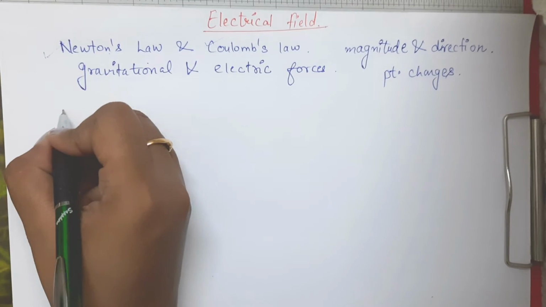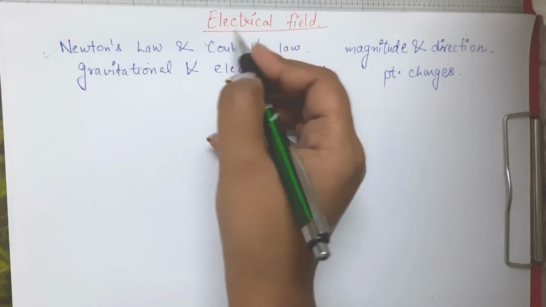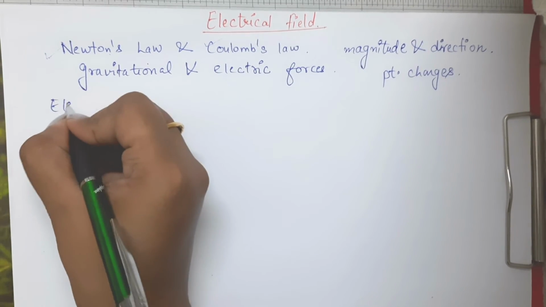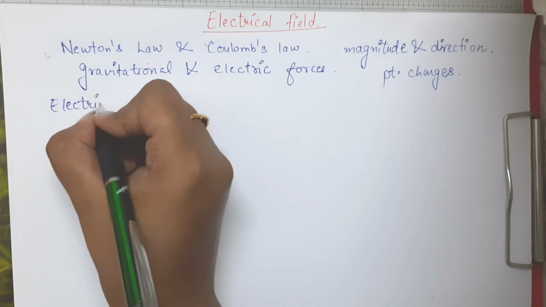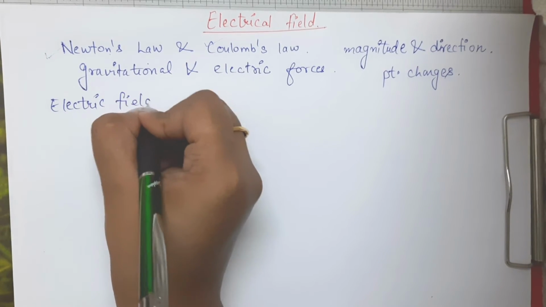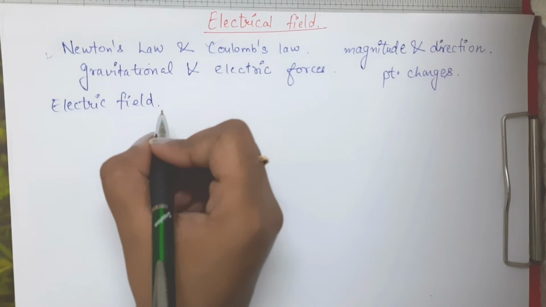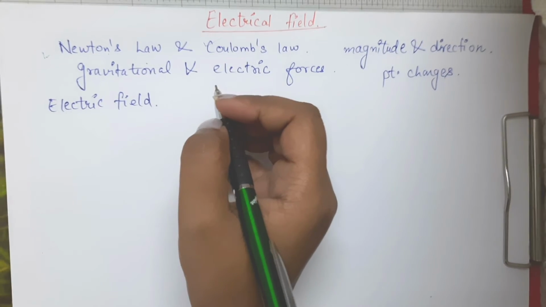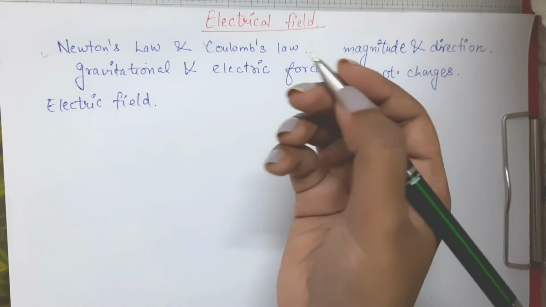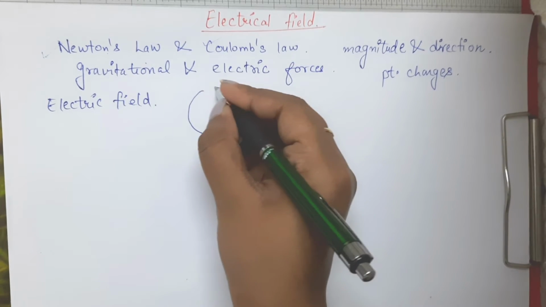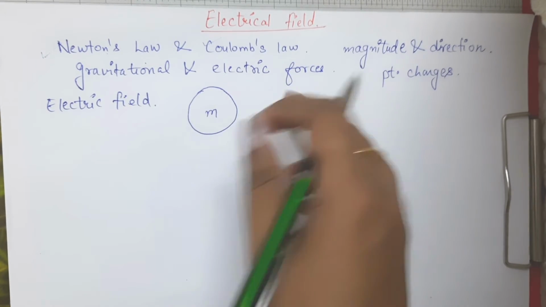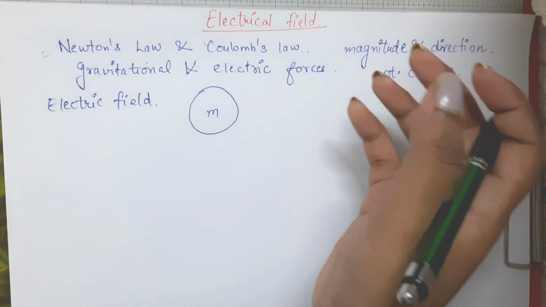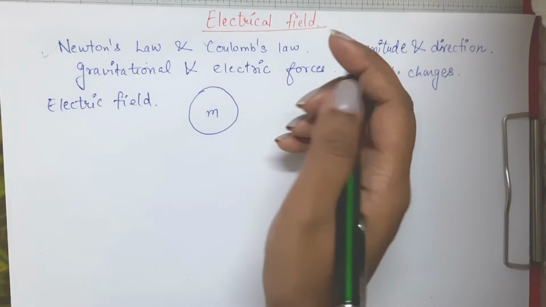But why was this concept of electric field required? This concept of electric field was required because it helps us to understand interactions where masses have a distribution of charge. Basically, if we have, say, some mass m here, we are not able to take it as a point charge every single time.